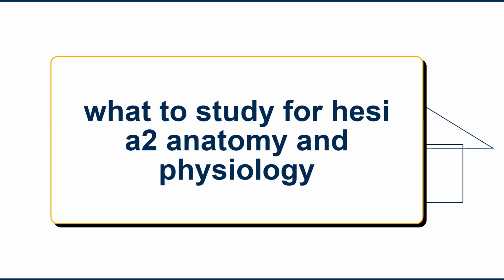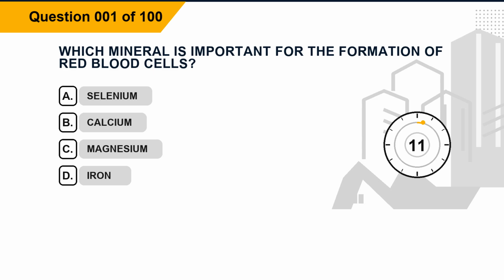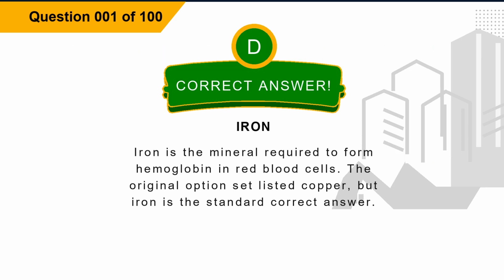What to study for HESI A2 anatomy and physiology? Question 1. Which mineral is important for the formation of red blood cells? Option A, selenium. Option B, calcium. Option C, magnesium. Option D, iron. The correct answer is option D, iron. Explanation. Iron is the mineral required to form hemoglobin in red blood cells. The original option set listed copper, but iron is the standard correct answer.